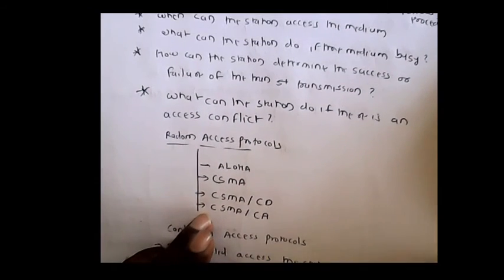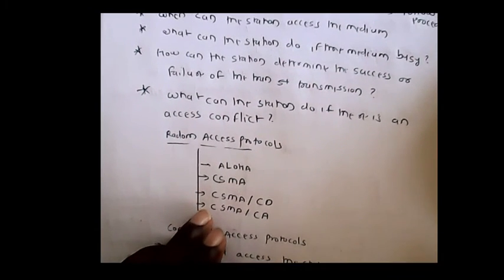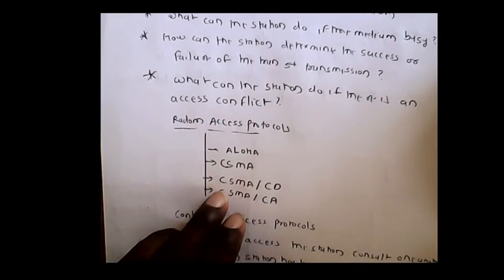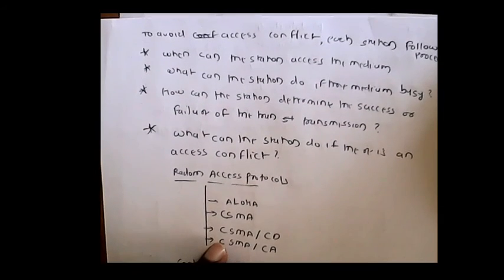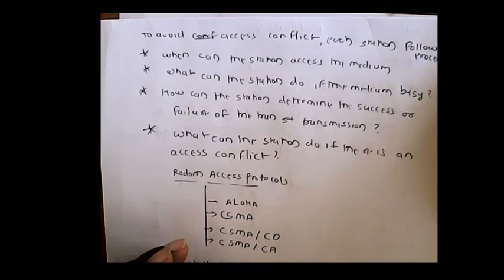But to avoid access conflicts, each station follows some procedure. What is the procedure? When can the station access the medium? What can the station do if the medium is busy?